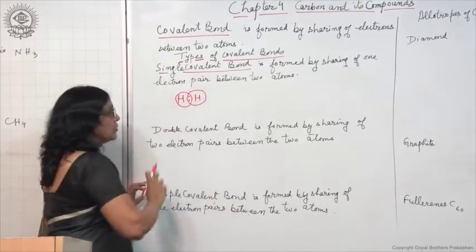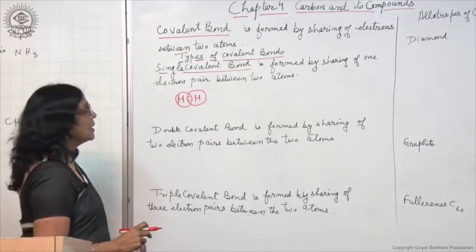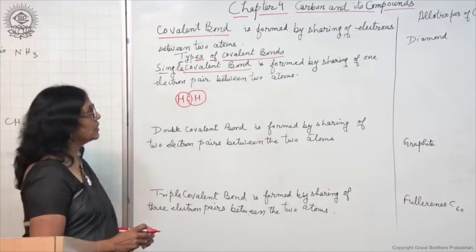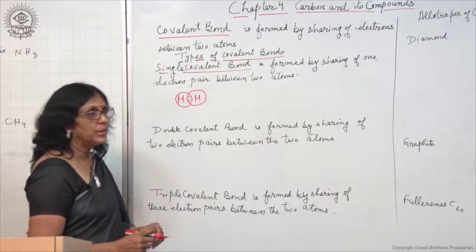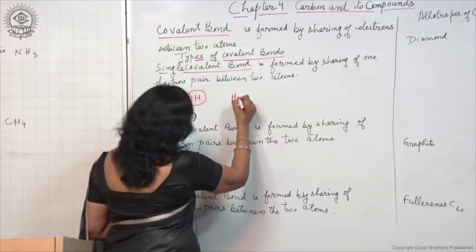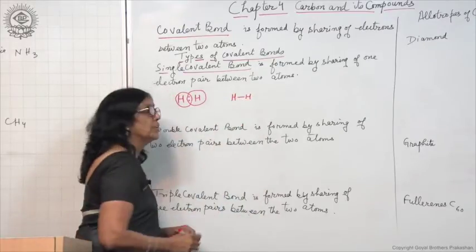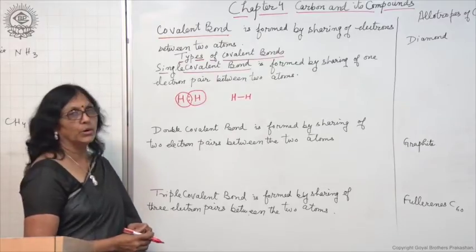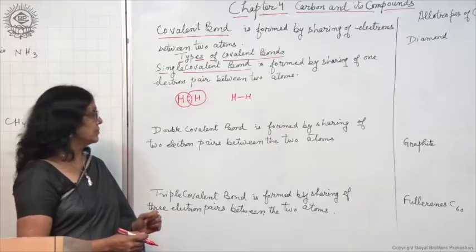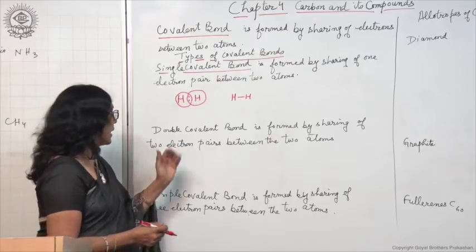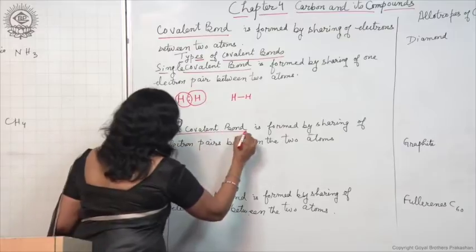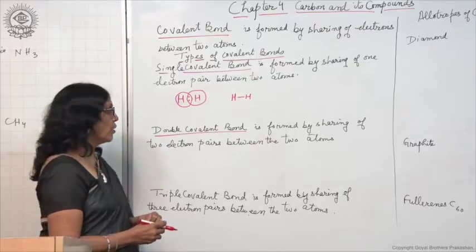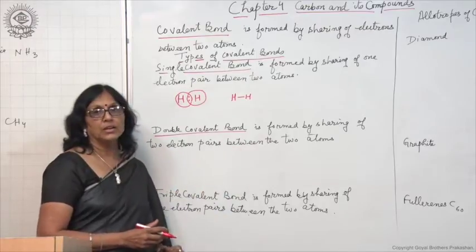So, this electron pair is shared by both the hydrogen atoms. Such a covalent bond is called a single covalent bond, and it can also be represented by making a single line between the 2 atoms. A single line indicates that there is a single covalent bond between the 2 hydrogen atoms. The second type is double covalent bond, which is formed by sharing of 2 electron pairs between the 2 atoms.